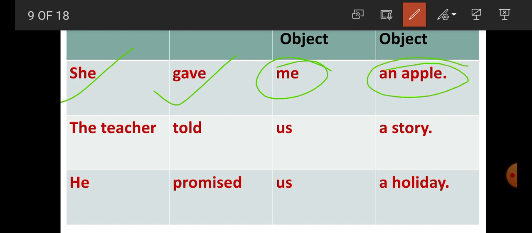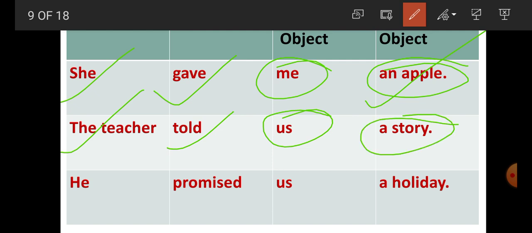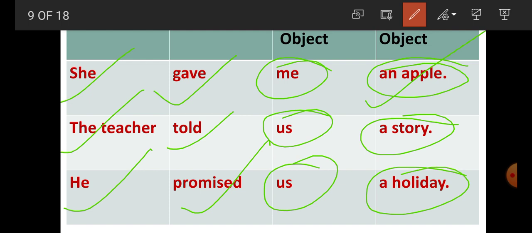An apple. What is an apple? Direct object. The teacher, subject, told, verb, us, indirect object because it indicates a person, and a story, direct object. He promised: he, subject, promised, verb, us, indirect object, and a holiday is direct object.